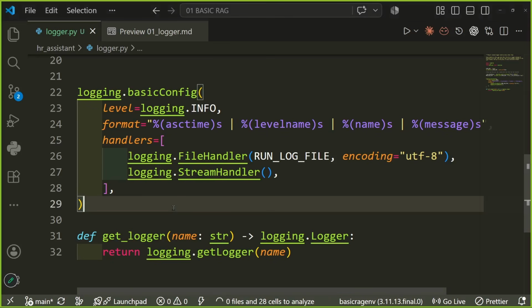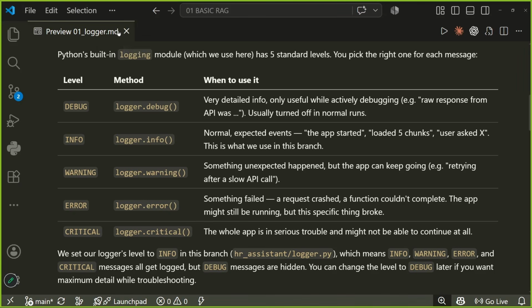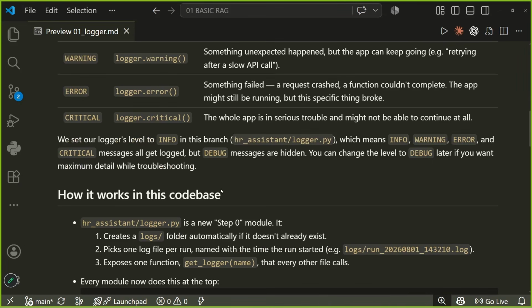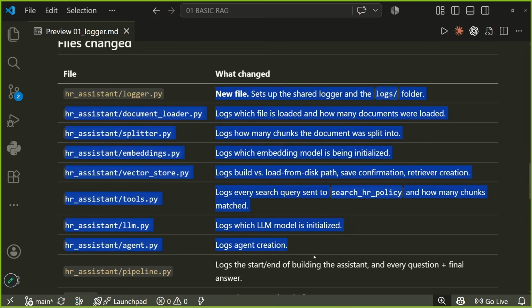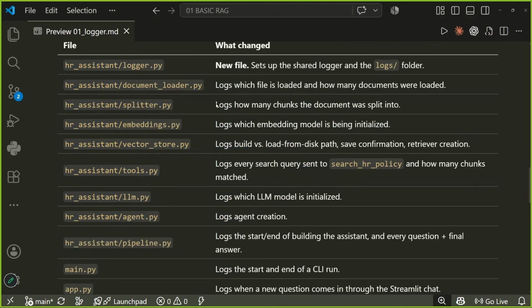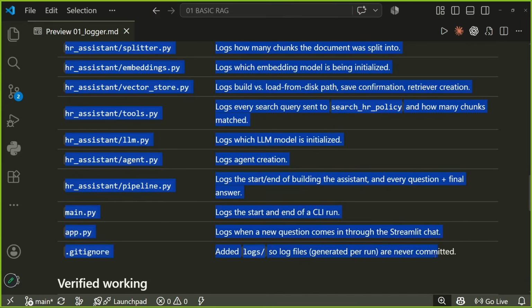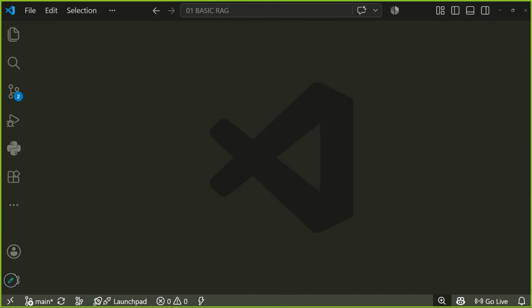Now that our logger is set up, you also have the documents, so make sure that you go through this. This also tells us which files will be changed. Because this watchman is going to watch all the files that are going to be changed, we'll see how each of these files is changed. Now we will start from step 1.